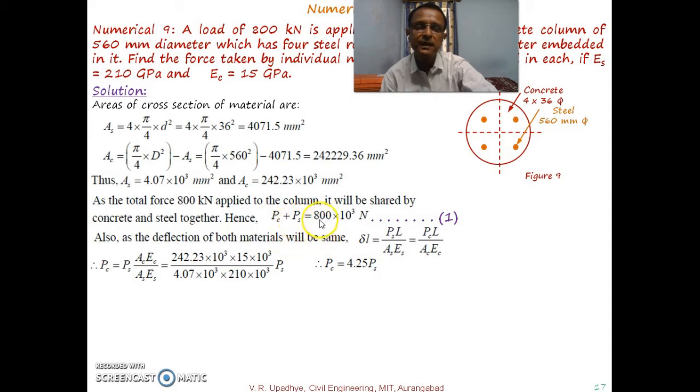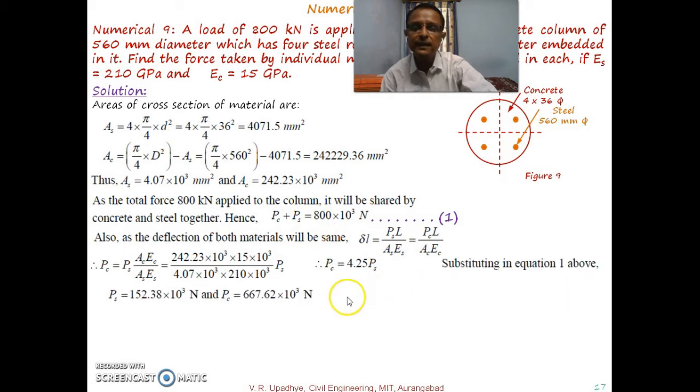So PS will become 800 divided by 5.25. With this we calculate the load taken up by steel, that is 152.38 into 10 to the power 3, and the load taken up by concrete is 667.62 into 10 to the power 3 Newton.